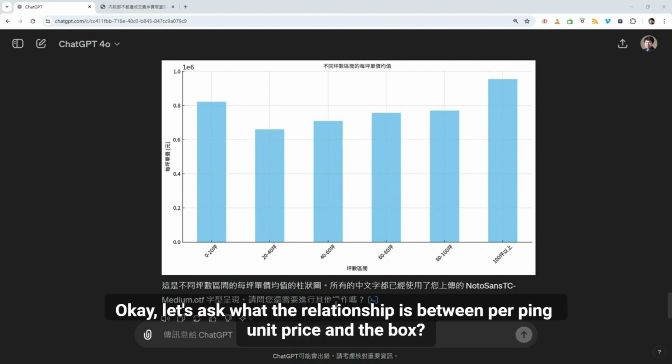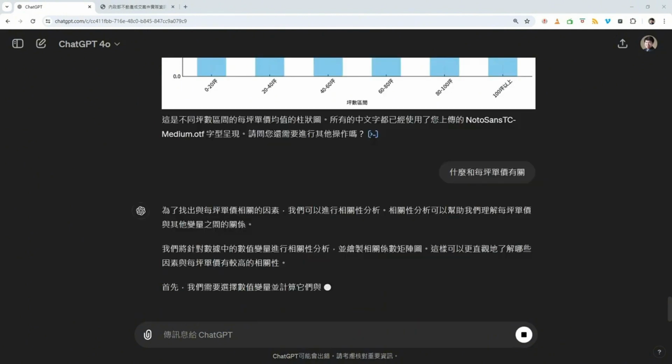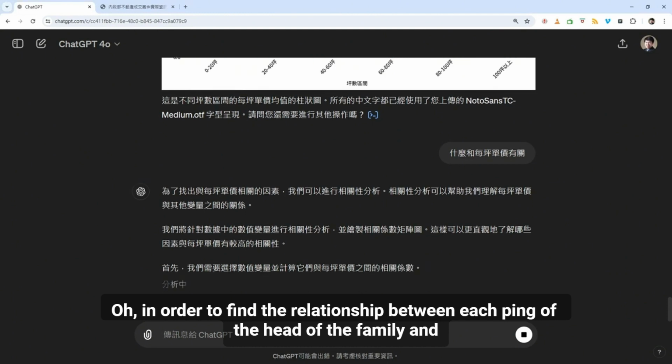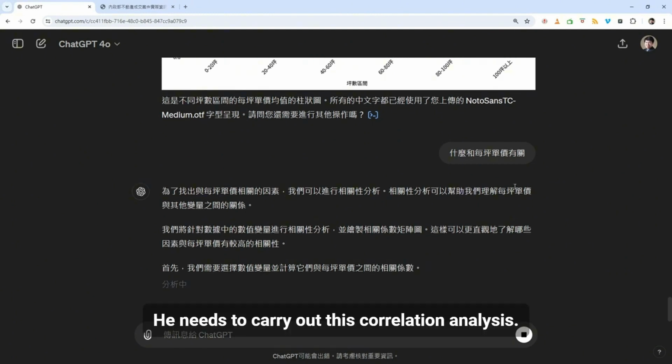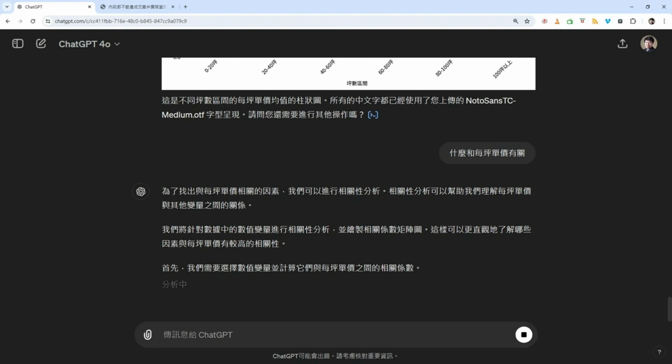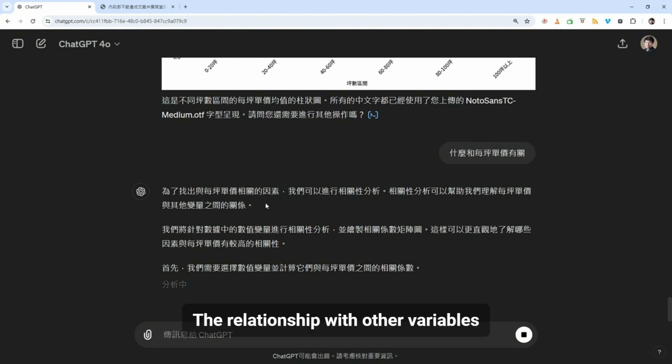Okay, let's ask what the relationship is between per ping unit price and the other variables. So, he just tells you that in order to find the relationship, he needs to carry out this correlation analysis. This is statistical analysis. It can help us understand the unit price per ping and its relationship with other variables.